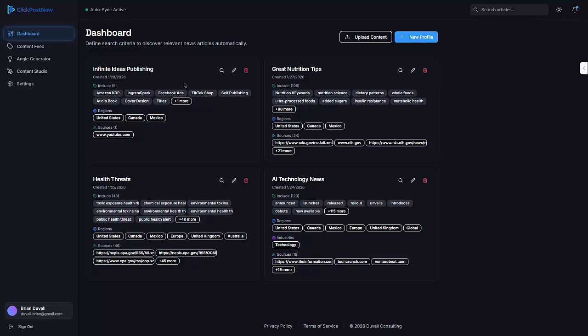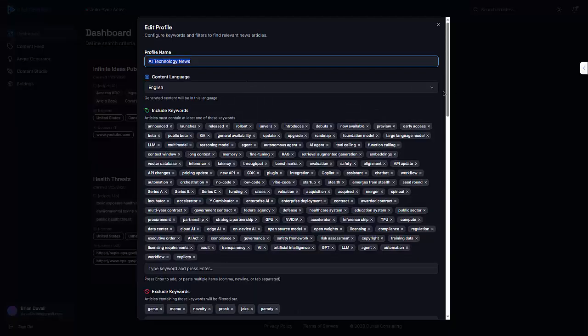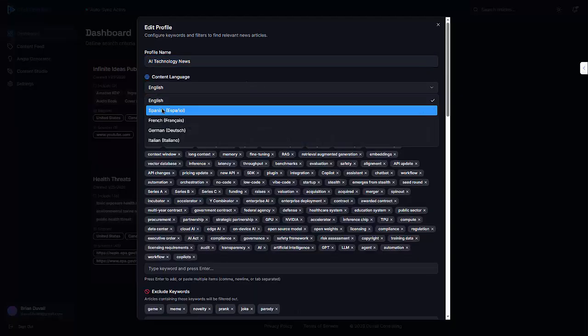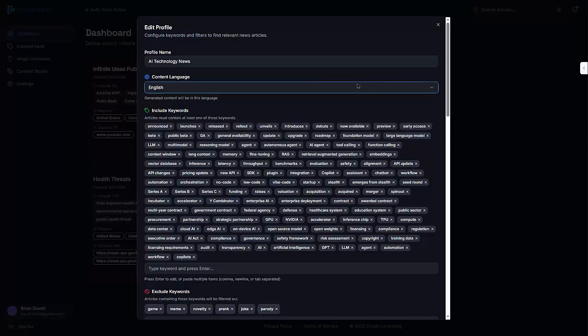So in the dashboard, I've already set up 4 different profiles that I'm trying to build. And for this demo, I'm just going to show you the one for Duval Consulting. I want to focus on AI technology news, and I'm going to show you a little bit about how this works. I won't go into a tremendous amount of detail, but I do want to show you how it works. Once you're inside, I've got multi-language, so I can post in Spanish, French, German, or Italian. That covers the majority of my audience that I'm trying to reach.